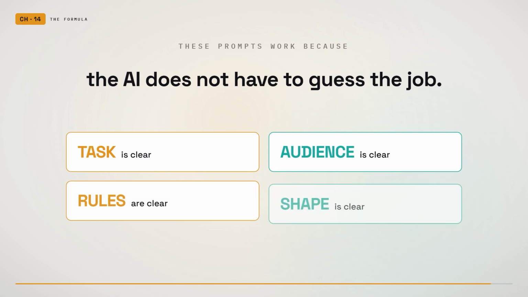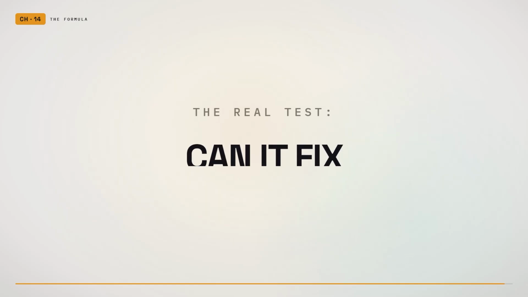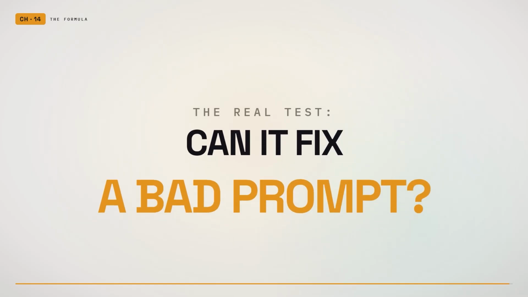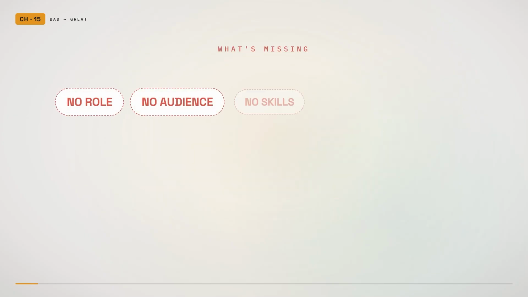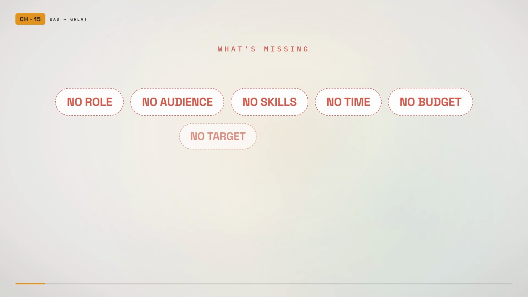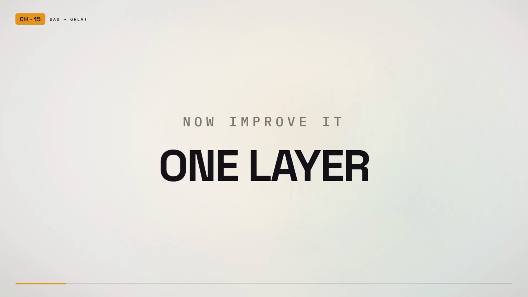The real test is not whether this method sounds useful. The real test is whether it can fix a bad prompt. Start with a common prompt. Help me make money with AI. This prompt is broad. It has no role, no audience, no skills, no available time, no budget, no target, no format. The AI could respond with dozens of random ideas. Now improve it one layer at a time.